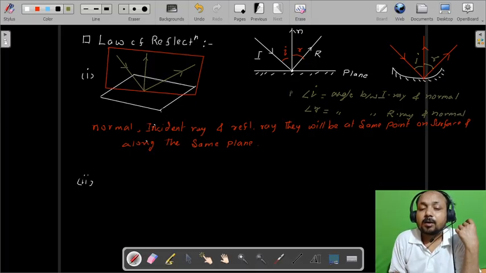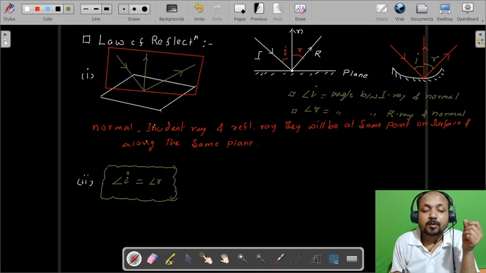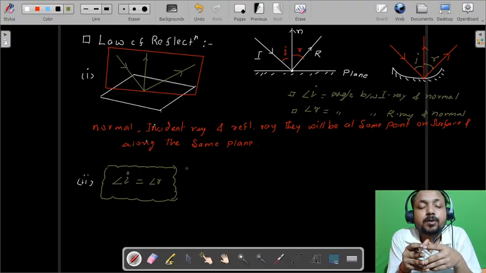This is called the angle of incidence or incident angle. This is the angle of reflection or reflected angle. So the second law states that the angle of incidence will be equal to the angle of reflection. This is the second law of reflection for both spherical surface and plane surface, that is, spherical mirror or plane mirror.